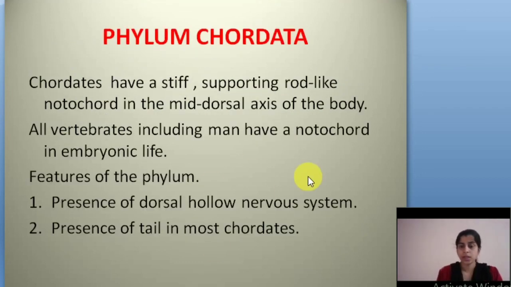So once again, the phylum Chordata has a stiff supporting rod-like notochord in the mid-dorsal axis of the body, and all vertebrates, including man, have a notochord in embryonic life. Which means in embryonic life we have the notochord, and afterwards in adult life it changes to the vertebrae.